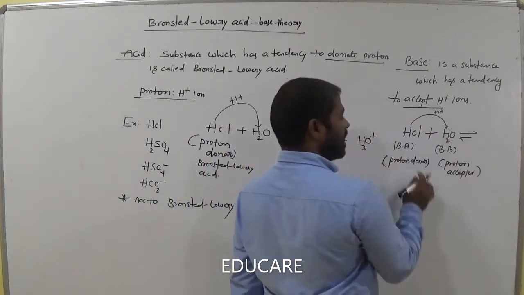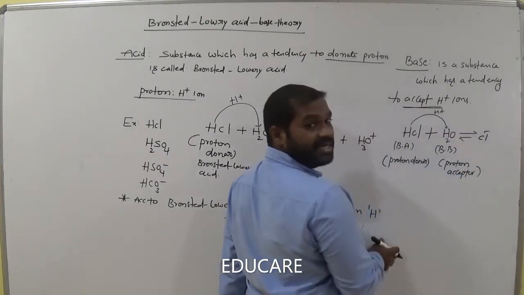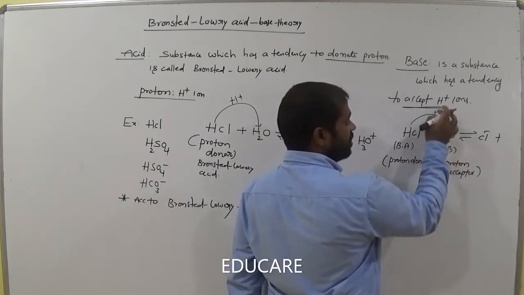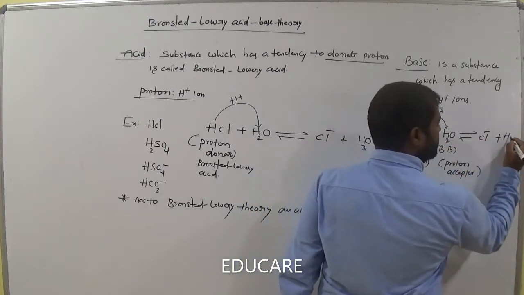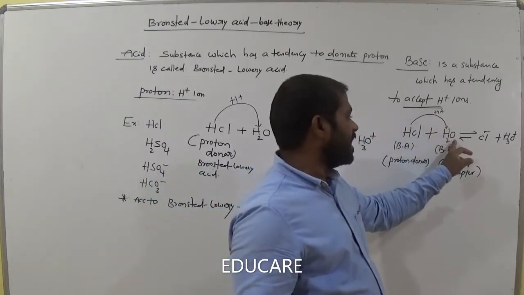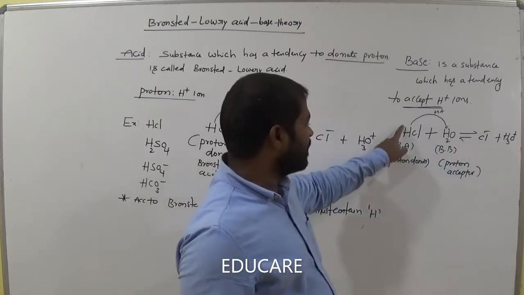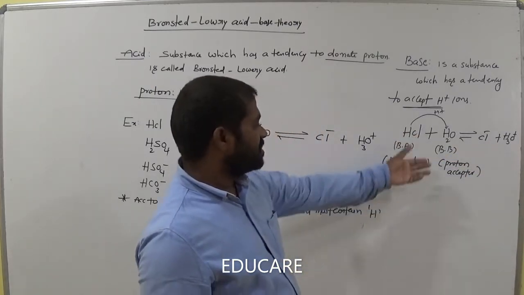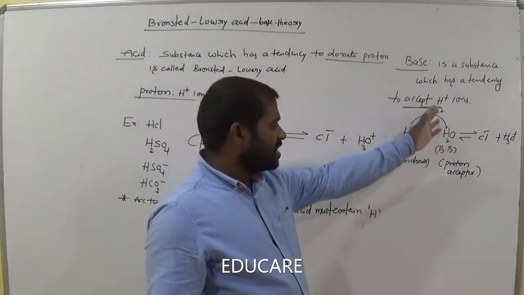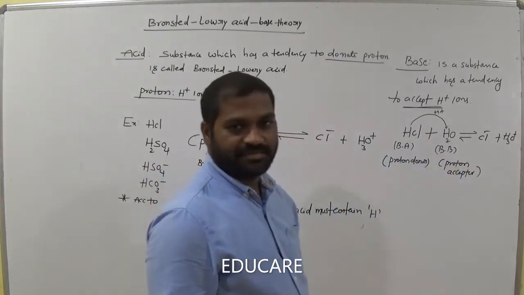Then what are the products? After losing H plus, the remaining one is Cl minus. Water already has two hydrogens; it gets one more hydrogen, so it becomes H3O plus. After gaining the proton, it is H3O plus. After losing the proton, it is Cl minus. So in this reaction, where it is the proton donor, we call it the Bronsted acid, and where it is the proton acceptor, we call it the Bronsted base. Is it clear?